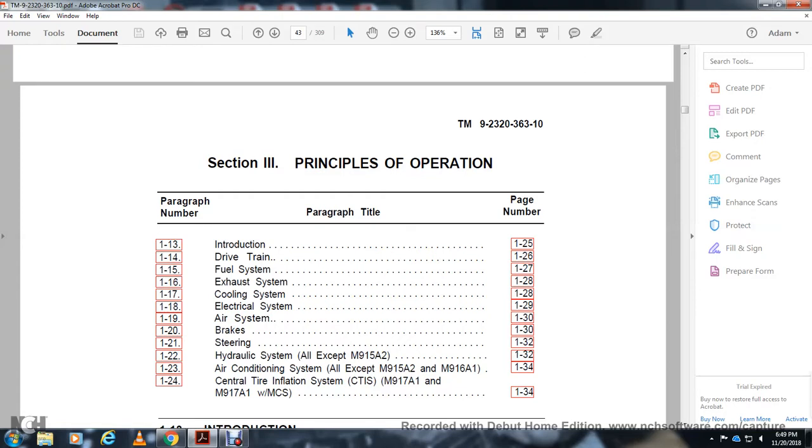Section 3, Principles of Operation: Introduction, Drivetrain, Fuel System, Exhaust System, Cooling System, Electrical System, Air System, Braking, Steering, Hydraulic System (all except the M915A2), Air Conditioning System (all except the M915A2 and the M916A1), Central Tire Inflation System (CTIS), M917A1 and M917A1 with Material Control System.